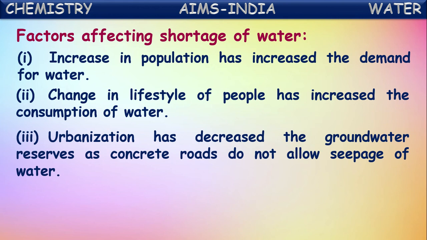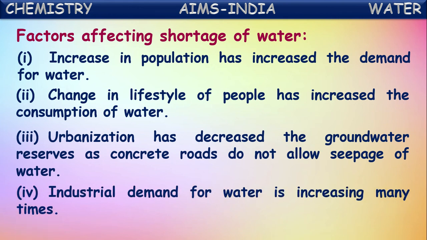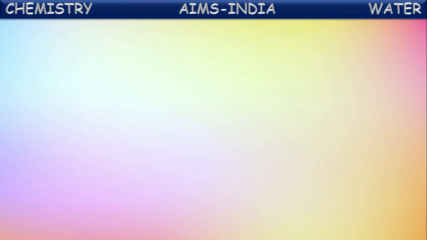If the rainwater seeps into the ground more, then the groundwater level increases. There will be no shortage of water. But because of this concreting, covering the land with concrete roads and concrete buildings, there is no way for the rainwater to seep inside the land, and hence we are facing shortage of water. Not only this, even industrial demand for water is also increasing shortage of water. Okay, they are the major causes for the shortage of water for us.